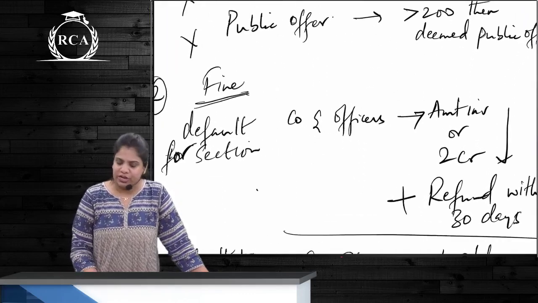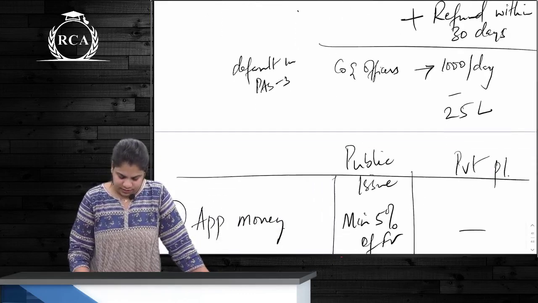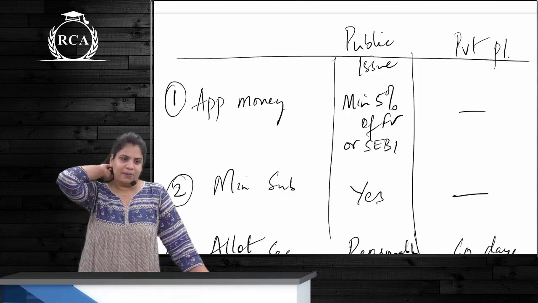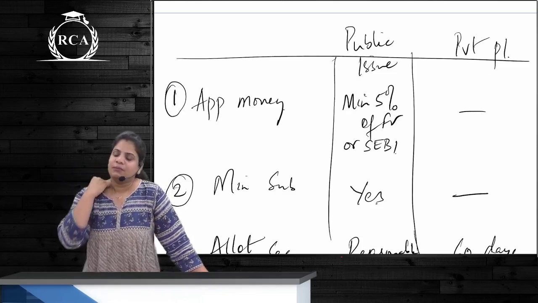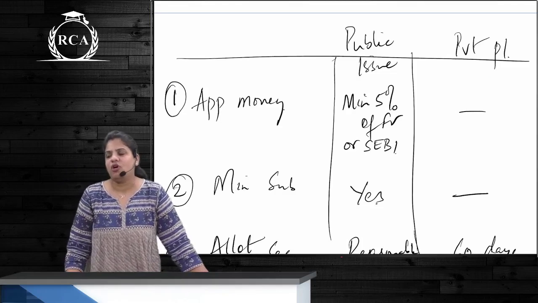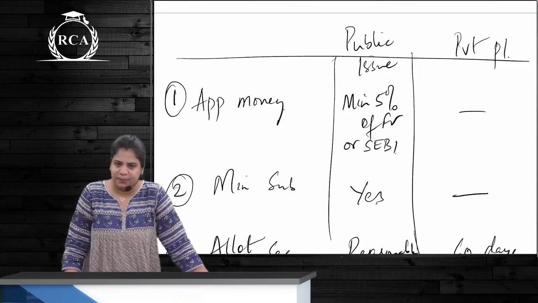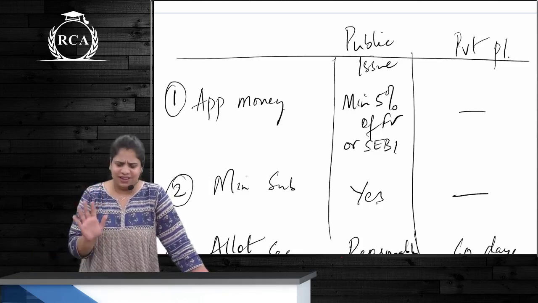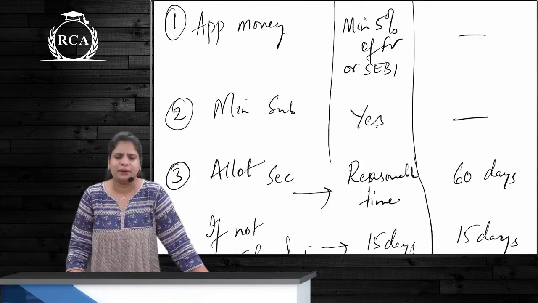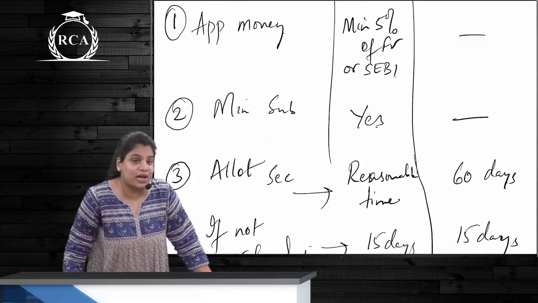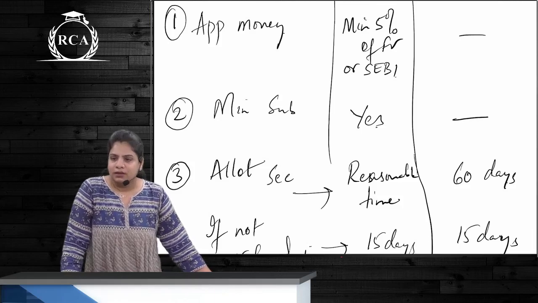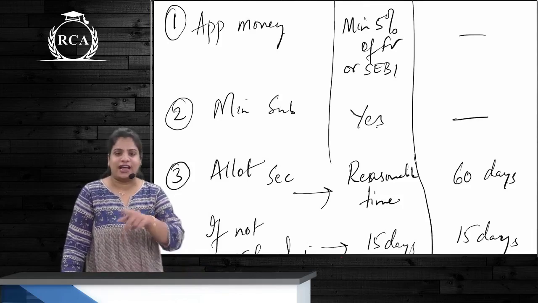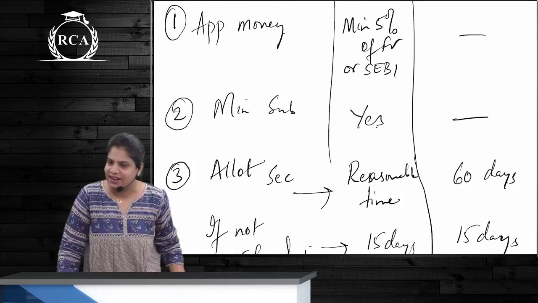Public offer. So more than 200, it is a deemed public offer. We also wrote differences between public issue and private placement. The application money for a public issue will be how much? Minimum 5% of face value, or as specified by SEBI for listed companies, correct? And in case of private placement, this section doesn't talk about it, correct? Next is what? Minimum subscription is compulsorily required, which is how much? As stated in the prospectus or as specified by SEBI for listed companies, correct?